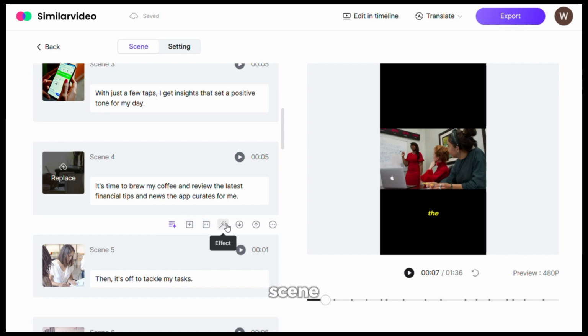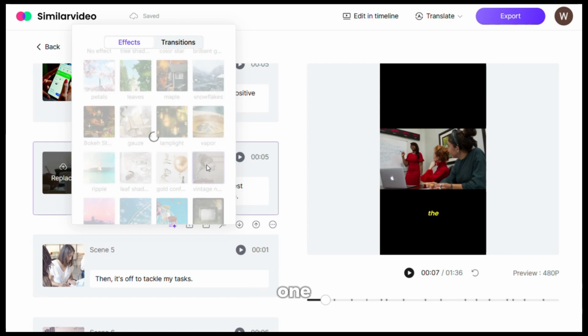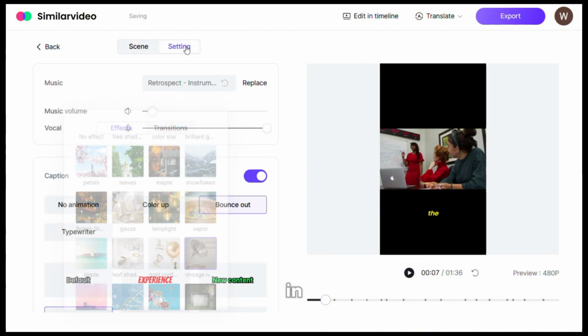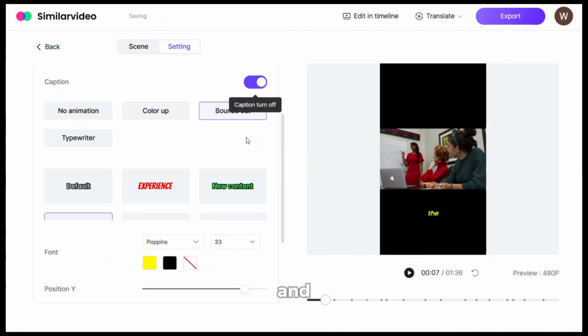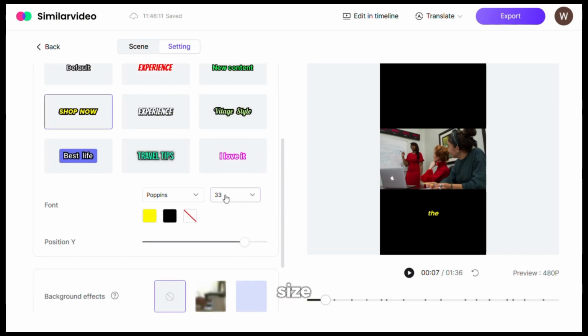Likewise, in each scene, we can add effects to make our video more engaging. So let us choose this one. In the same way, we can make changes in each scene and finalize our video. In the settings section, we have various options. We can adjust the music volume and vocals. Next, we have options to change the caption style, size, and position of the captions. We can make the necessary changes to make our video more stunning.